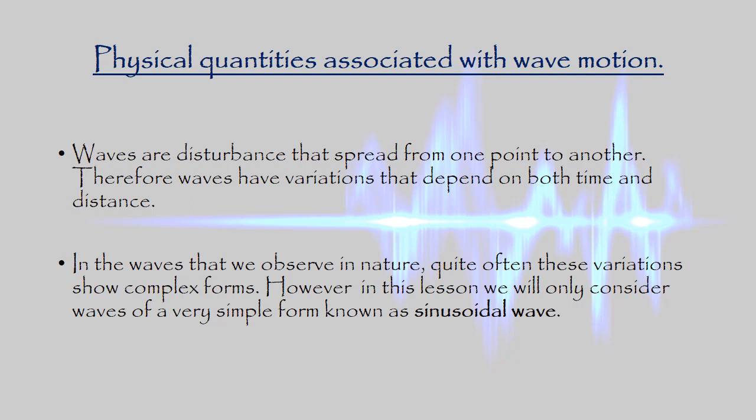They have variation between them in the frequency, the wavelength and amplitude, etc. In the waves that we observe in nature, quite often this variation shows complex forms. However, here we are going to consider a simple form which is called a sinusoidal wave.